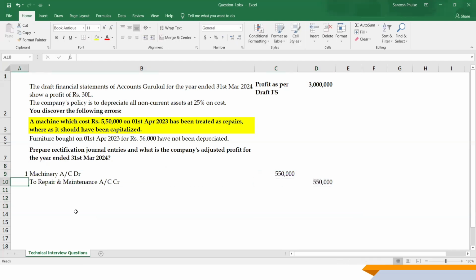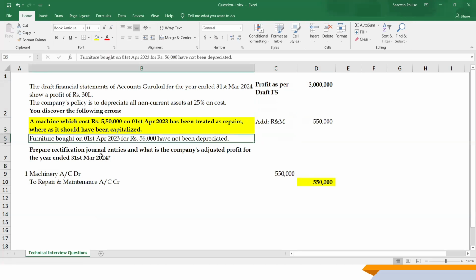This is your first rectification entry you have to plot. Now this is going to be when you're crediting to your P&L, crediting to your expense, it means the profit is going to add repair and maintenance. So that's going to be an add of 5,50,000.